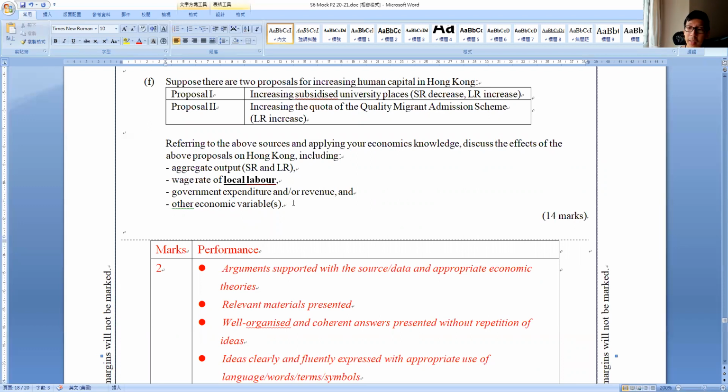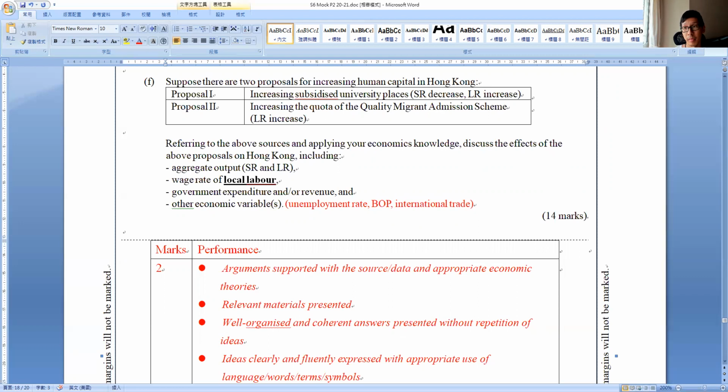Many of you are using the wrong economic variable. I am asking you for other economic variables, so don't just use any variable, right? Now, when we talk about economic variable, let's try to give some example. What other economic variables are there? For example, up there you have not mentioned, right? Unemployment rates. Or what about balance of payment of Hong Kong? Maybe international trade? Those kind of things.